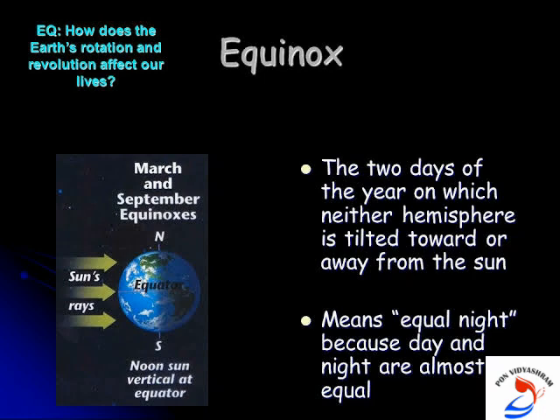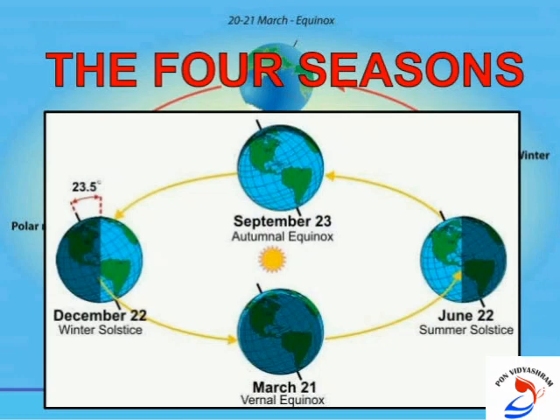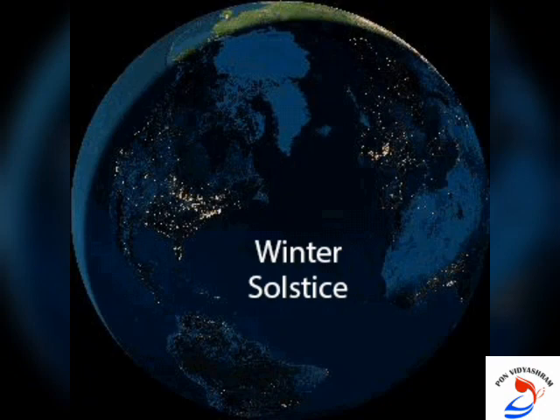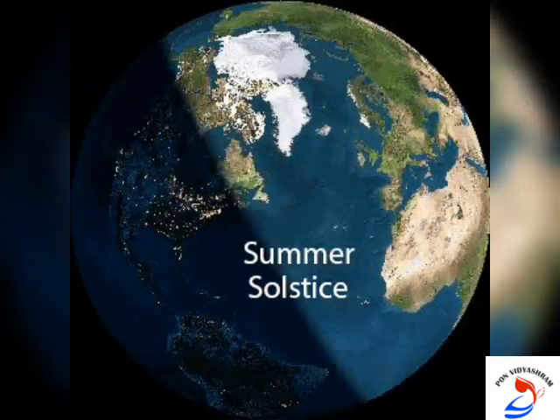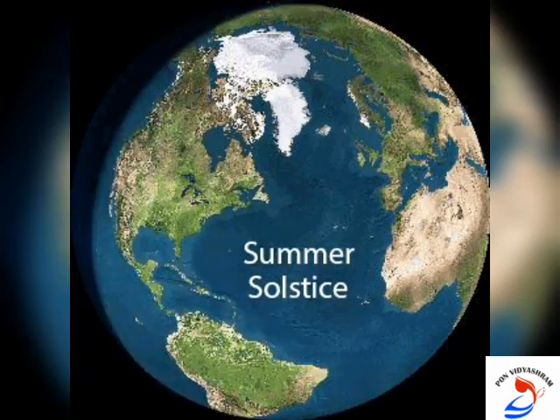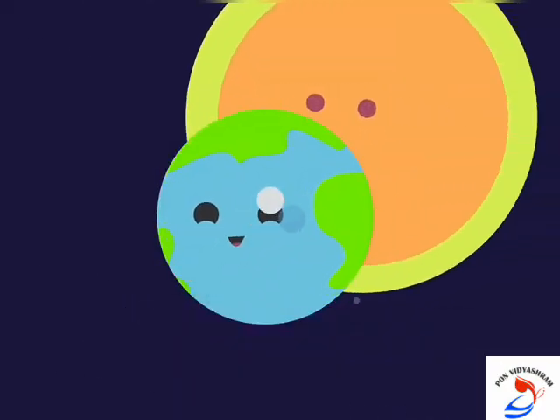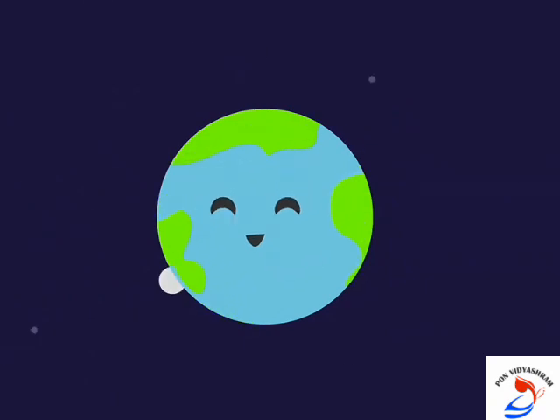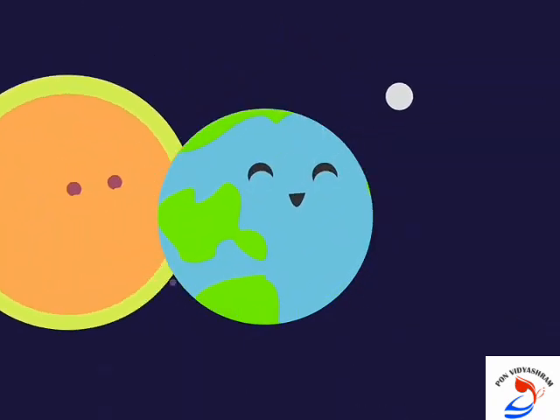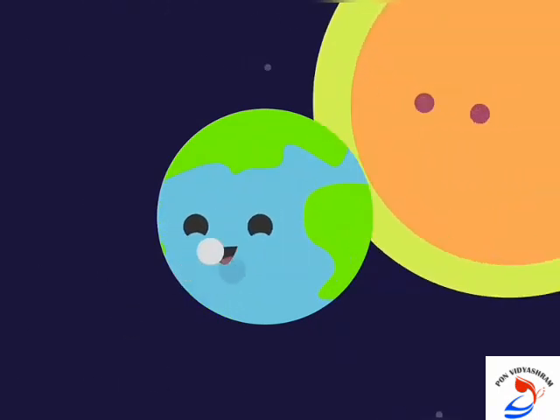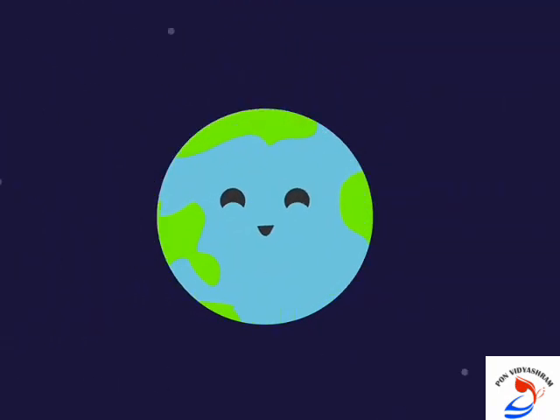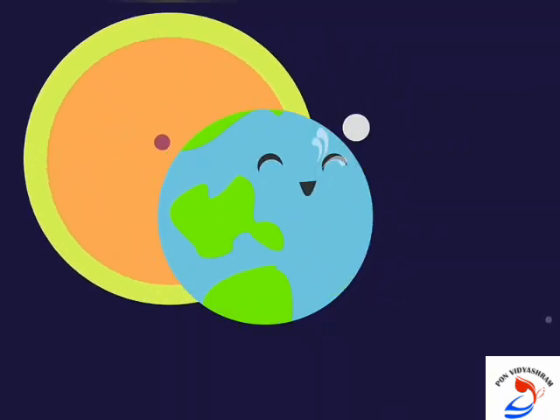Autumn and spring of the earth. On 23rd September, it will be autumn season in the northern and spring season in the southern hemisphere. When it is 21st March, the opposite will be the case, and the northern hemisphere will be in spring and the southern hemisphere will be in the autumn season. Finally, the rotation and the revolution. The days and nights and changes in the seasons happen because of the rotation and revolution of the earth respectively. Both are important for these actions which are happening on the earth.